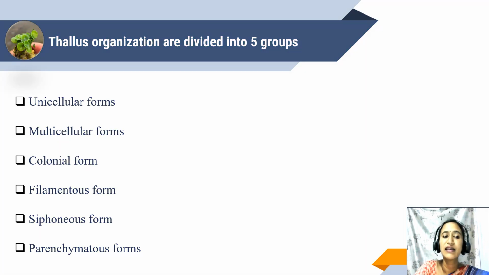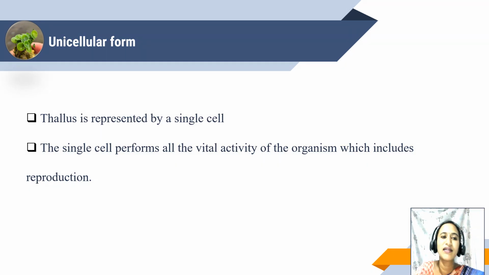And there are about 6 forms. Example, unicellular, multicellular, colonial, filamentous, siphoneous, and parenchymatous forms. Let's see one by one. So unicellular, what does unicellular mean? Uni means single-celled organisms.